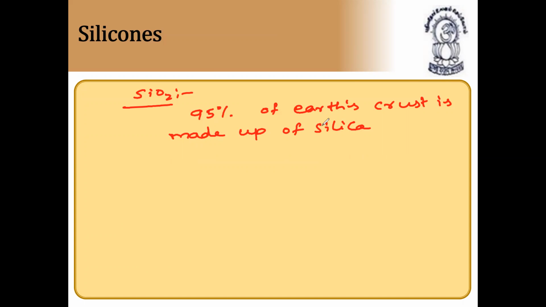And a more important point: silicon dioxide also combines with calcium hydroxide and forms calcium silicate, which is removed as slag in the extraction of metals in metallurgy, plus water.